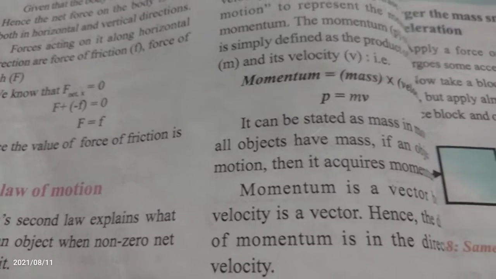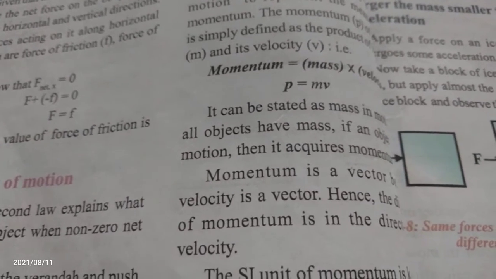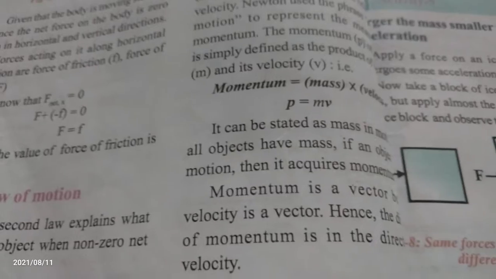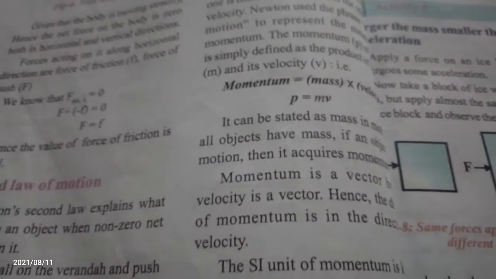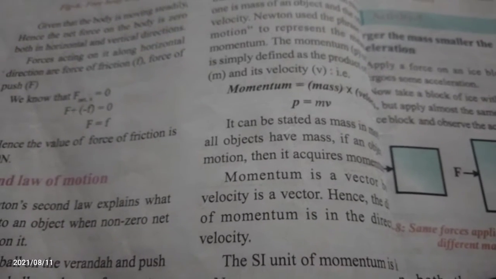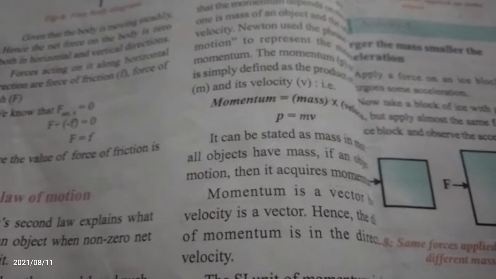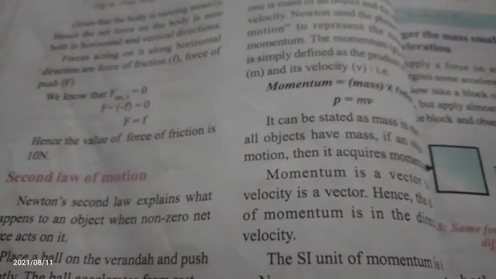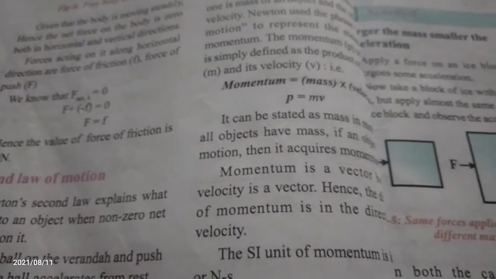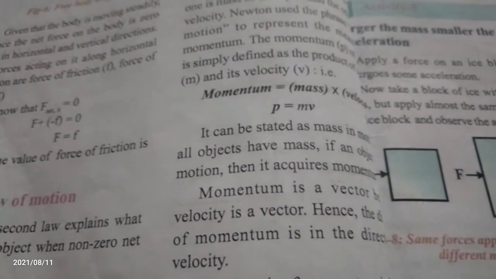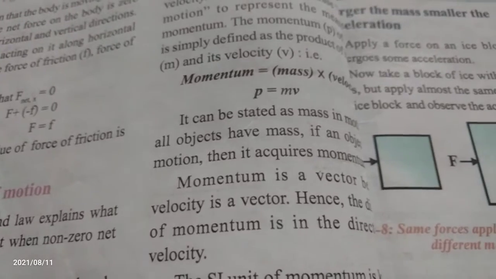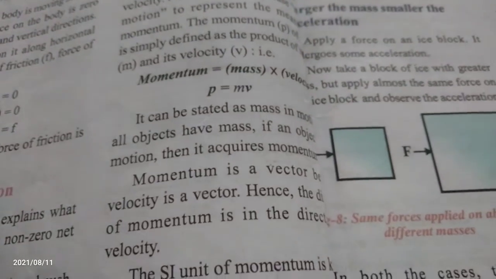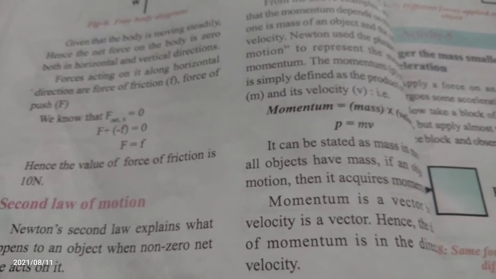In this chapter, we are discussing how many rules and how many conditions are applicable when the body is in motion state. In the universe, we have only two states: the state of rest and the state of motion. In this chapter, we are dealing with the state of motion. When the body is in a state of motion, it travels from one point to another point. Which laws and rules are applicable on that? How many conditions are applicable when the body is in motion state? Up to that, clear?